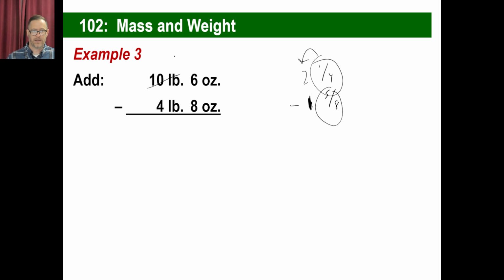I'll just borrow a pound here and stick it over here. That's going to be 16 ounces and 6 ounces. That'll leave us with 9 pounds. Well, 16 plus 6, we can just write 22 ounces. Minus 8 will be 14 ounces. And then 9 pounds minus 4 pounds is 5 pounds. There you go. That's all you need to do.